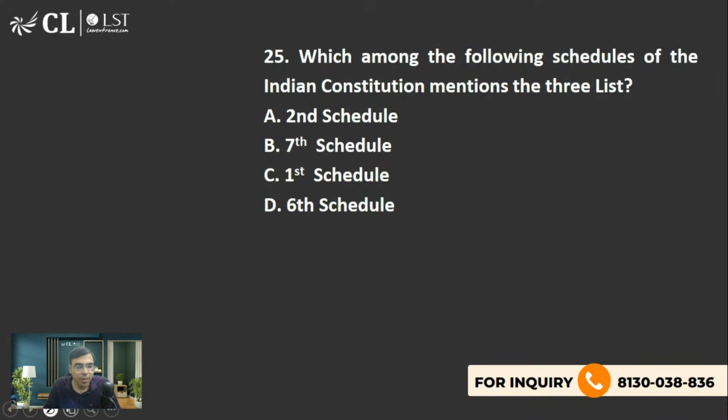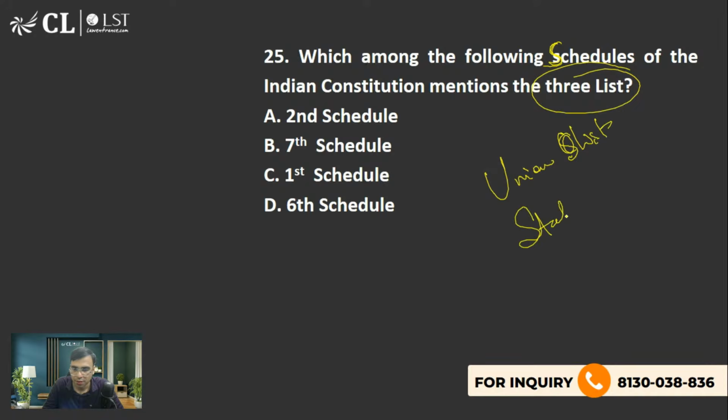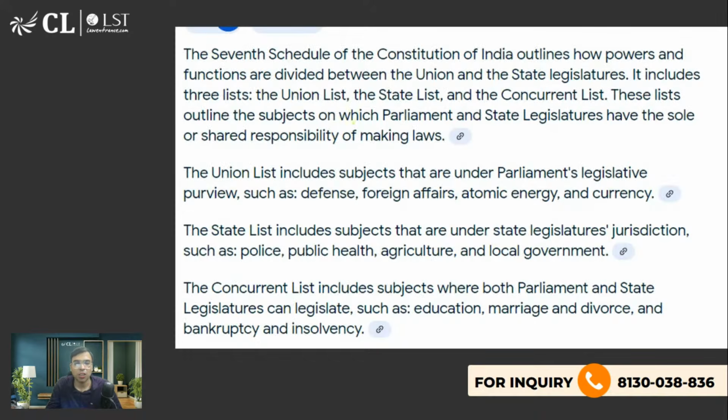The next is, which among the following schedules mentions three lists? Union list, state list, and concurrent list. The right answer is B. The 7th Schedule talks about this. है ना?